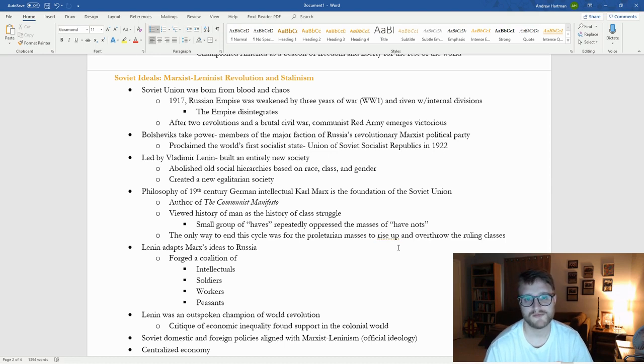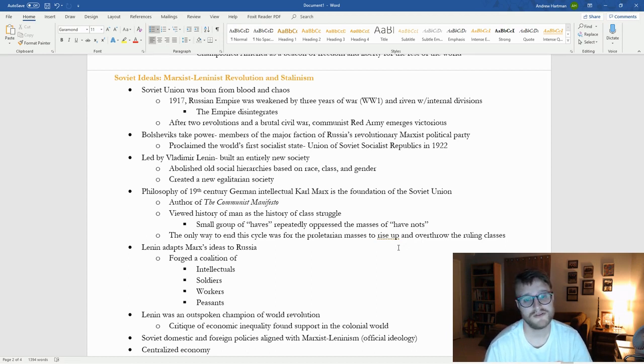On top of that, they lost the war to Japan. They were the first European nation to lose a war to a non-European nation, basically in the era of gunpowder. So that was very embarrassing. And so that all led up into World War I. In World War I, the Russians are frankly getting their butts kicked. They are not doing very well in the war. And then the push to get out of the war becomes so strong that the Russian Empire basically falls under that pressure, right? So they talked about the Russian Empire being weakened by 3 years of war. Again, it's World War I. They are completely decimated by it, and by internal divisions.